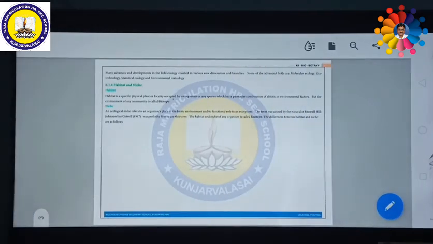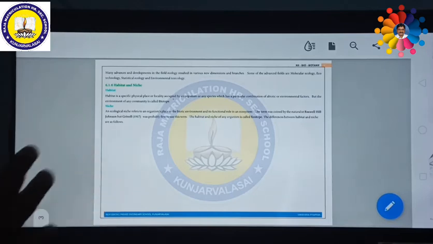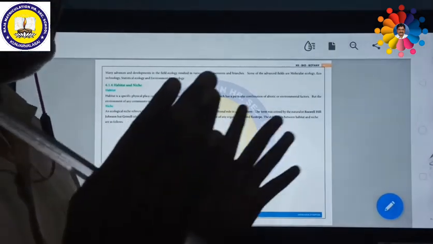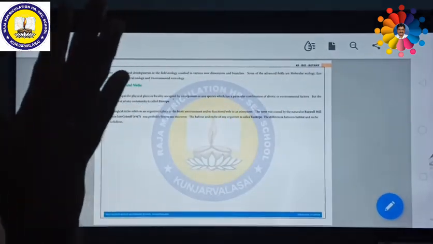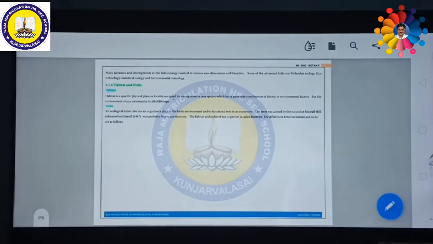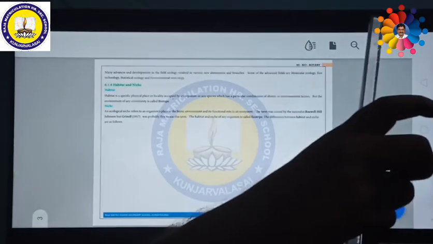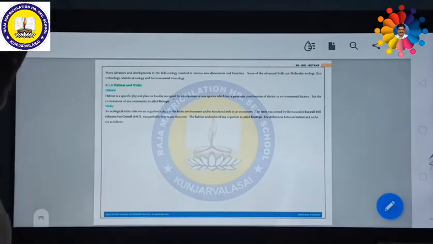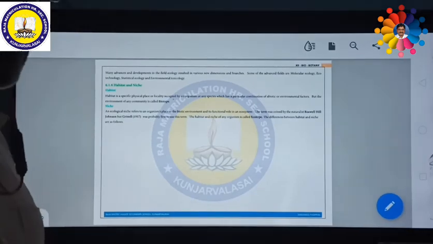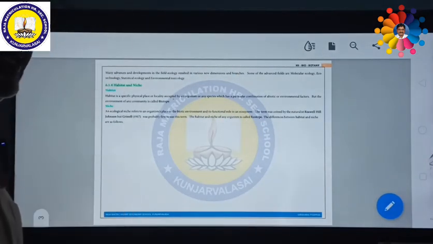Next we are going to see another important concept: habitat and niche. This is also a very important 3 mark question. What are the differences between habitat and niche? First of all, you should understand what habitat is and what niche is. Habitat means the physical place in which organisms live. That means where the plant is available, whether on normal land, near the seashore, in the forest, or on mountain hills.